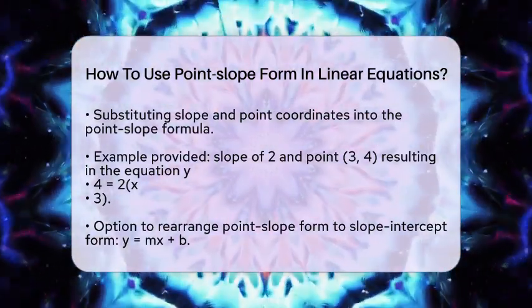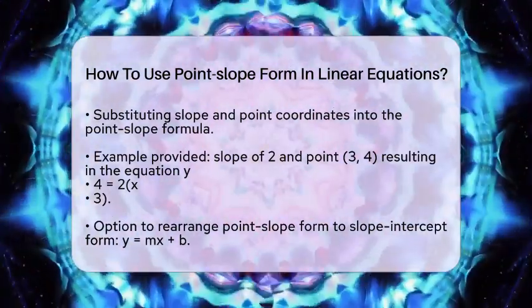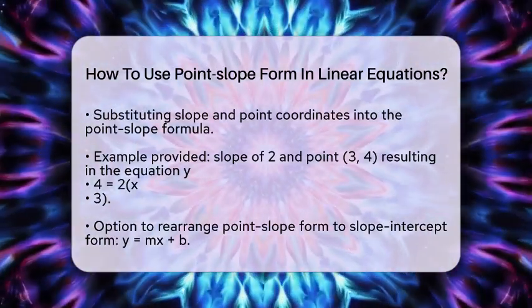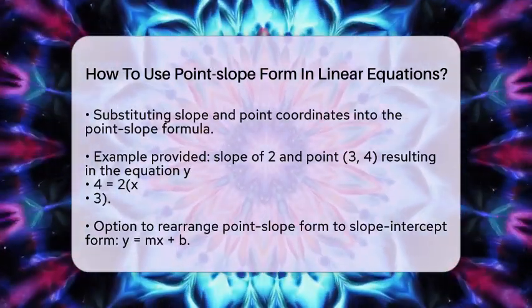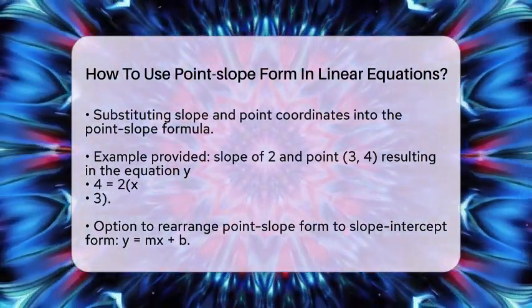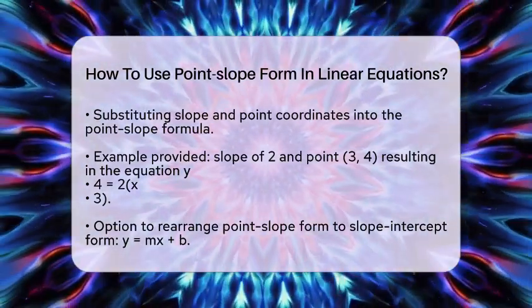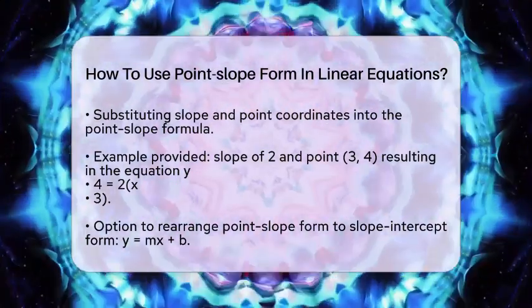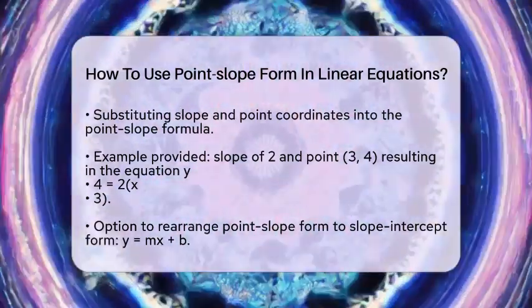Once you have this equation, it represents the line. You can keep it in this form or rearrange it to other forms, such as the slope-intercept form, which looks like y equals mx plus b. By solving for y in our example, you can expand and simplify it to get y equals 2x minus 2.